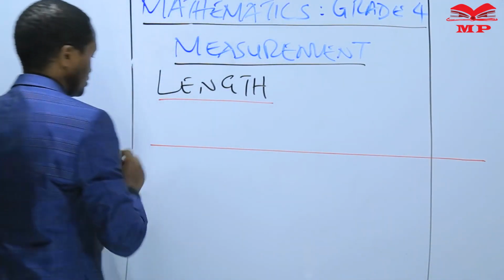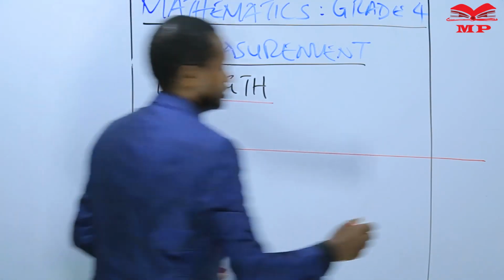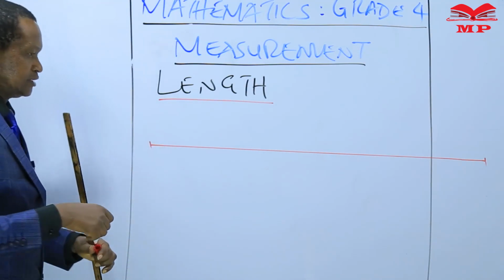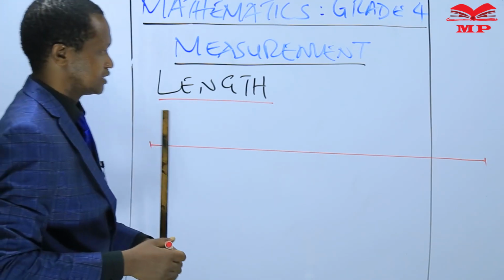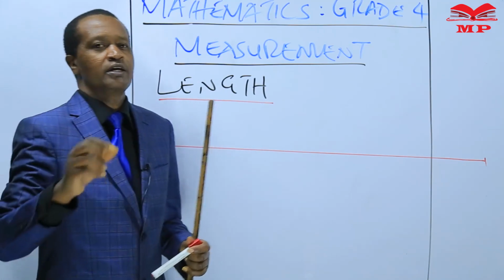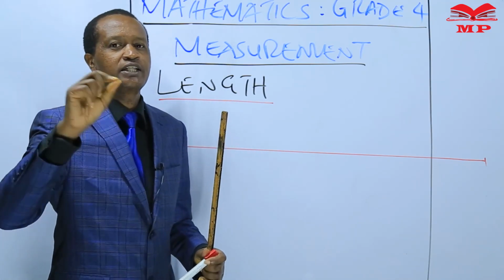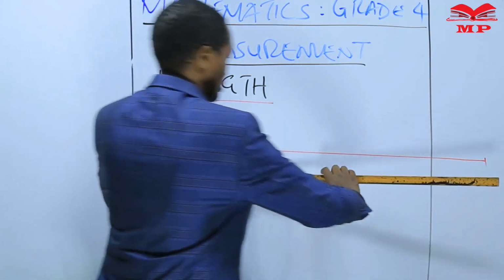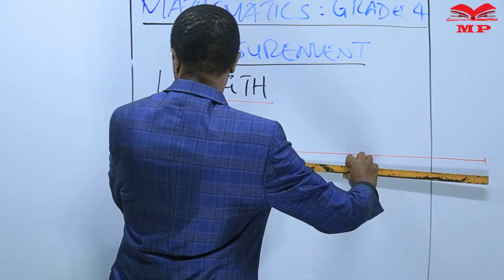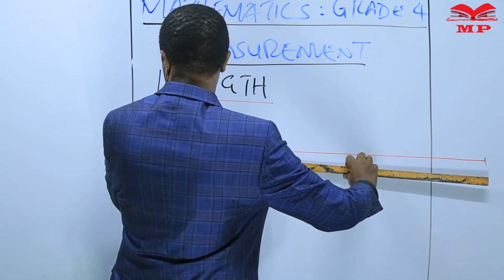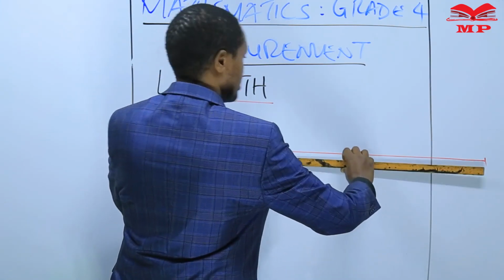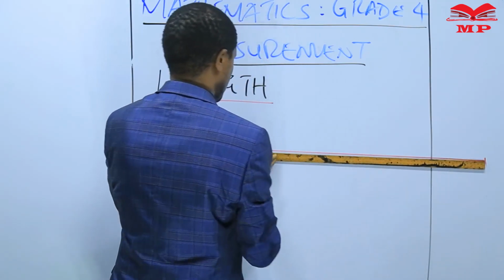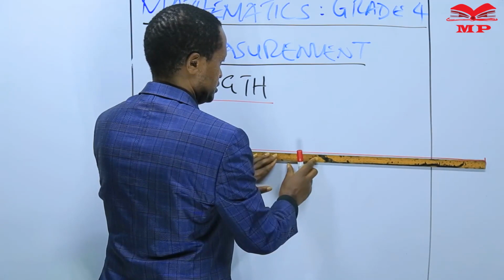From this point to this point, that is 1 meter. And I've just said that a meter ruler is marked into 10 equal parts. So let me have the 10 equal parts. This is the 1 meter ruler.